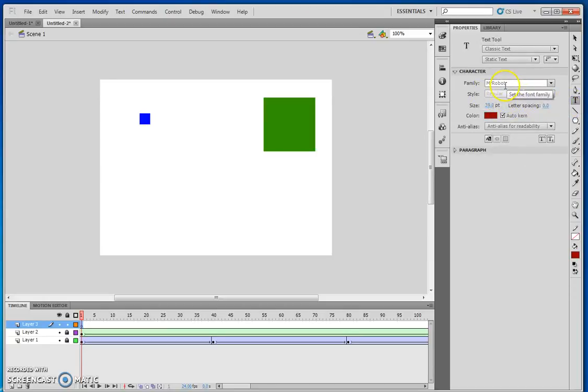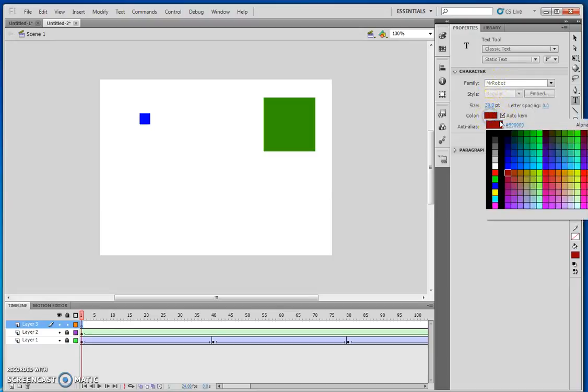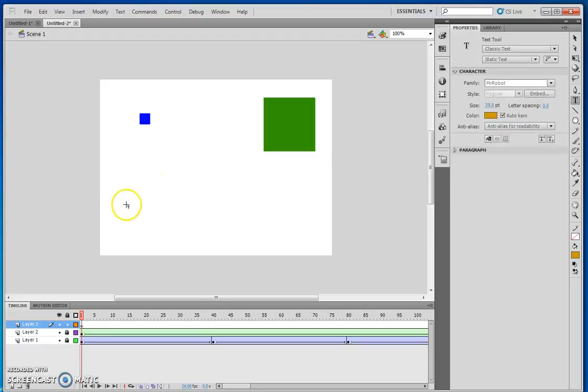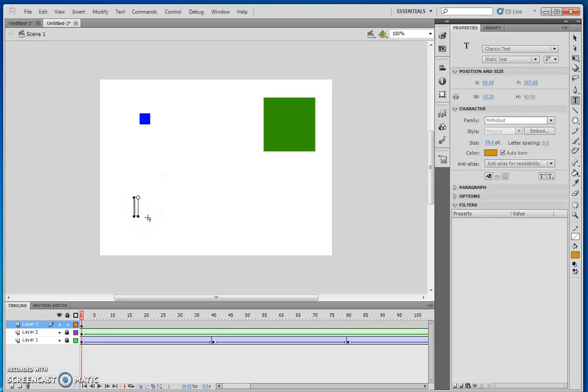I'm going to use a font red. No, I'll change the color because I already have something. The color, if I go for maybe orange this time, I'm just going to type in Flash. F-L-A-S-H. Okay. And I want to add a simple typewriter effect to how this word appears. So I want one letter to come in at a time.